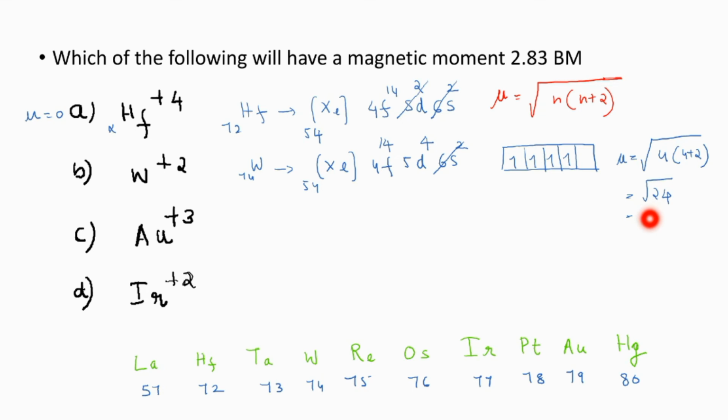It is nearly equal to root 25. Square root of 25 will be 5. So it will be slightly less than that. The value will be almost 4.89. We need 2.83. This is not the answer.